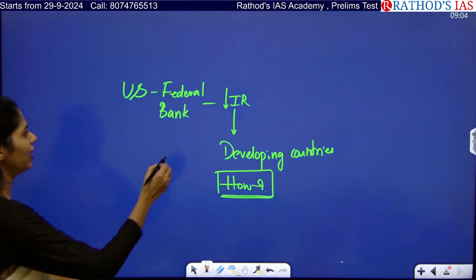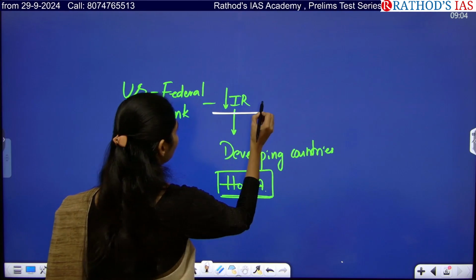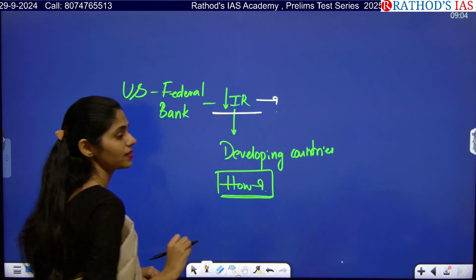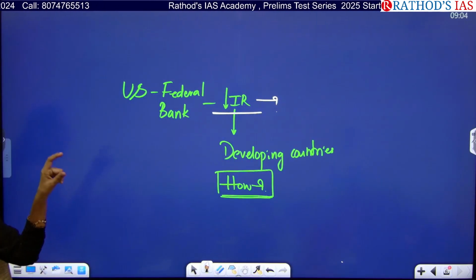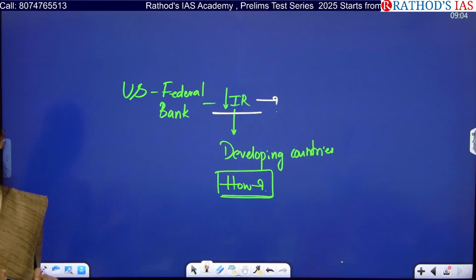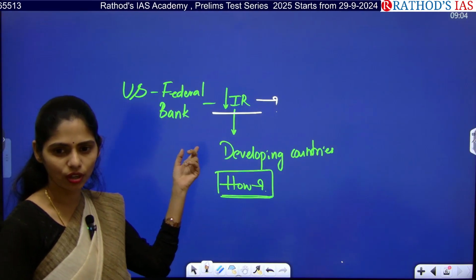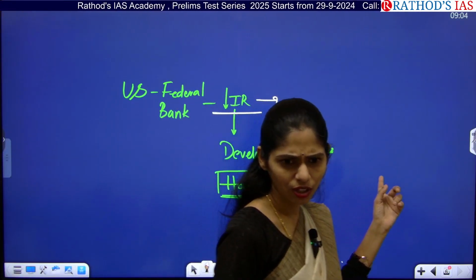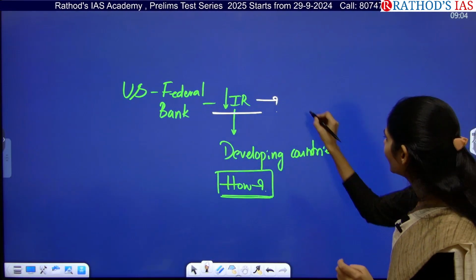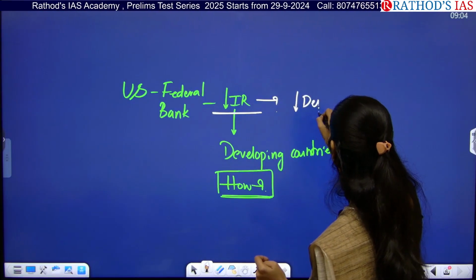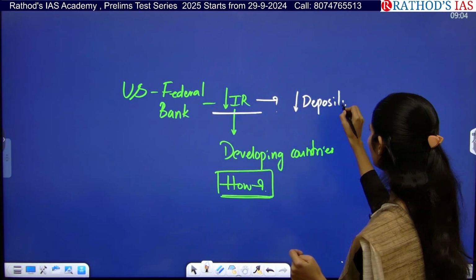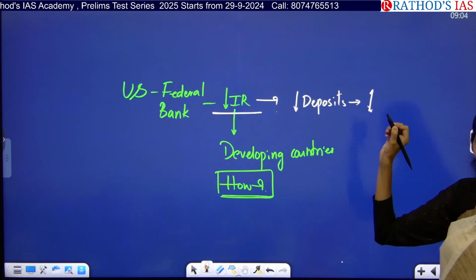If the interest rate is decreasing, what happens in the US? What happens in the banks of the US? Will there be an increase in deposits or not? Yes, there is a decrease in deposits and savings. Decreasing deposits is nothing but decreasing savings, right?